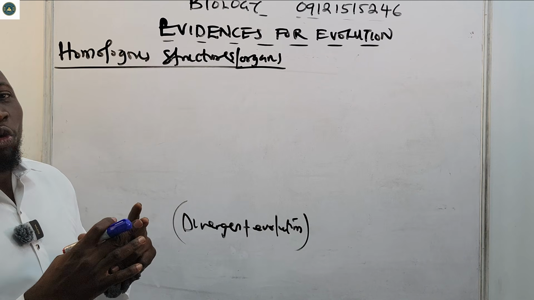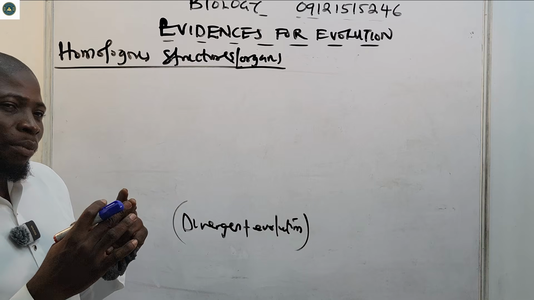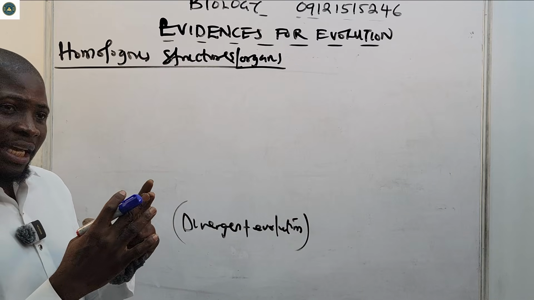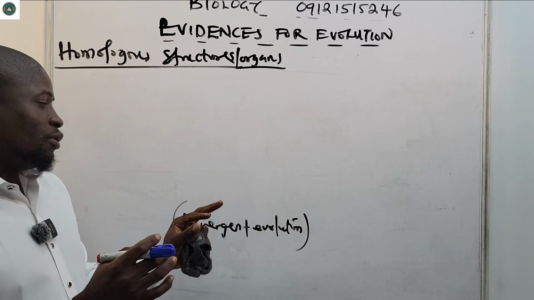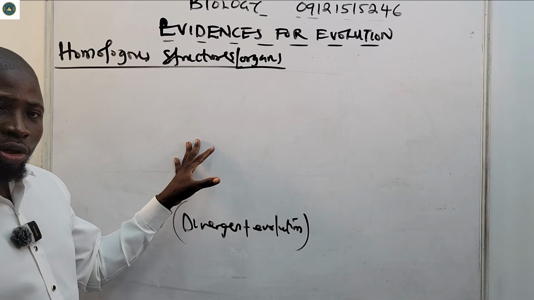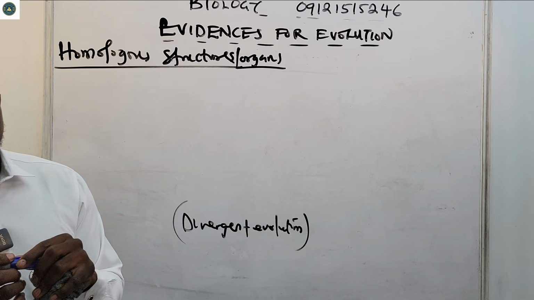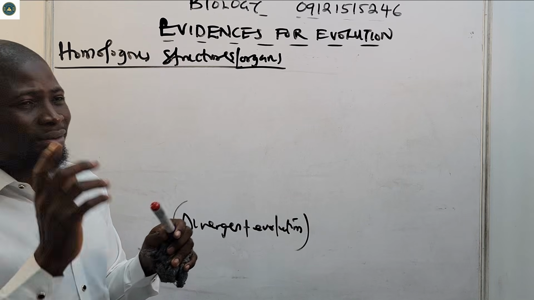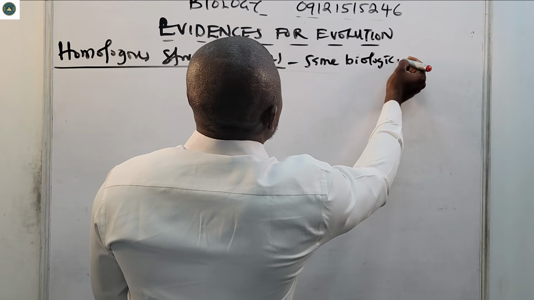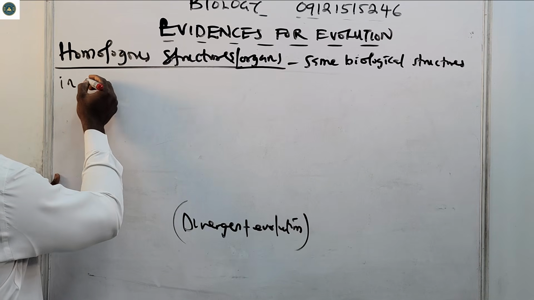Take note, it's different from convergent. Convergent is the development of similar functional structures among a group of widely related animals. Divergent is closely related animals with different functional structures, while convergent is talking about similar functional structures. So homologous organs or structures provide evidence for divergent evolution. And what is a homologous structure? When we talk about homologous structures or organs, we're talking about the same biological structures in animals.